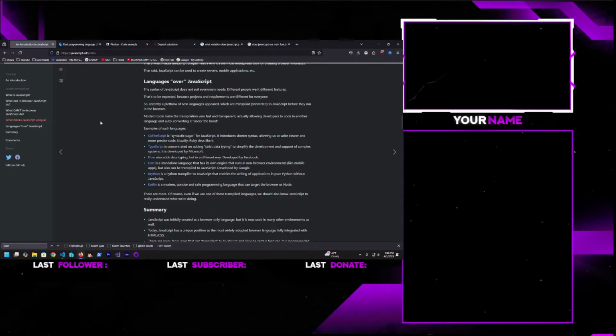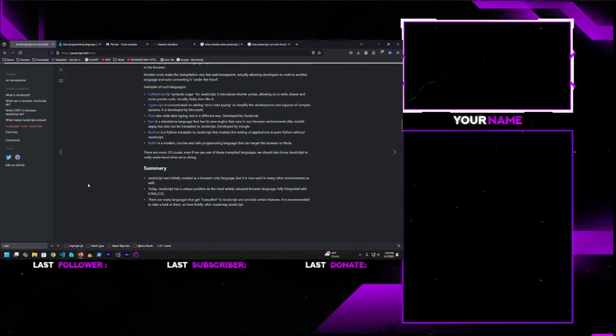Brython is a Python transpiler to JavaScript that enables the writing of applications in pure Python without JavaScript. Kotlin is a modern, concise, and safe programming language that can target the browser or Node. There are more, of course. Even if we use one of these transpiled languages, we should also know JavaScript to really understand what we're doing.